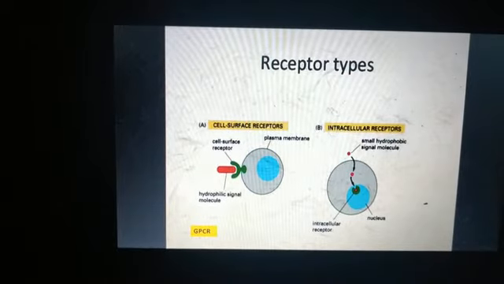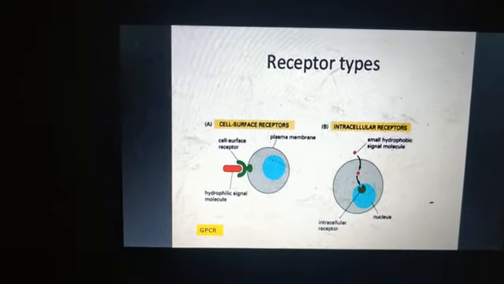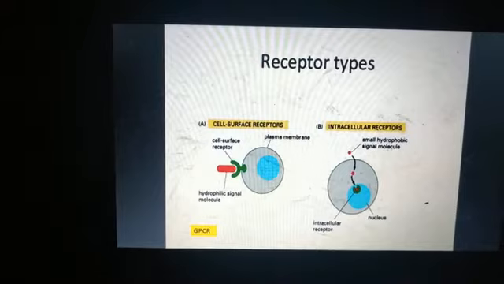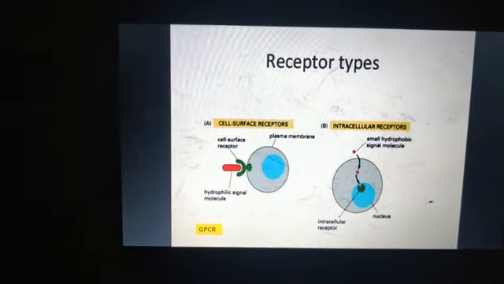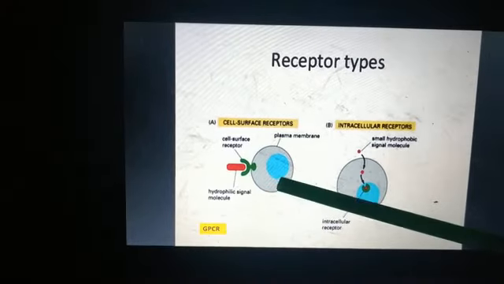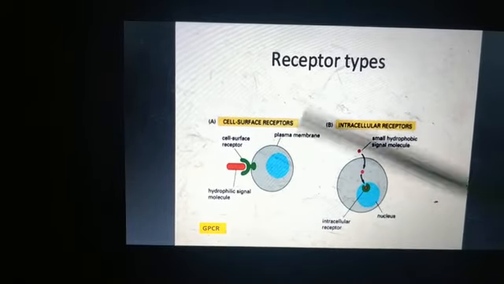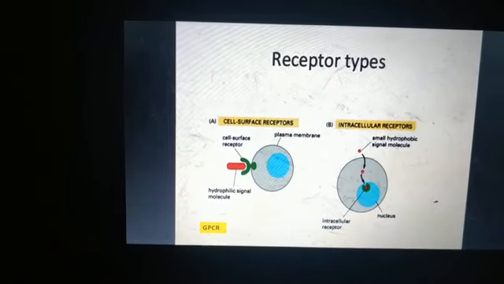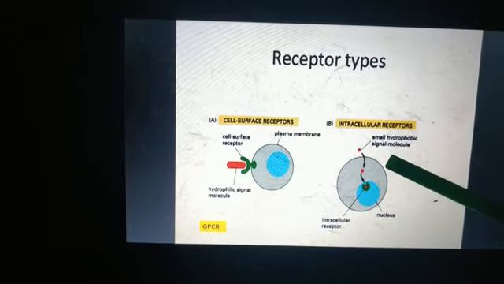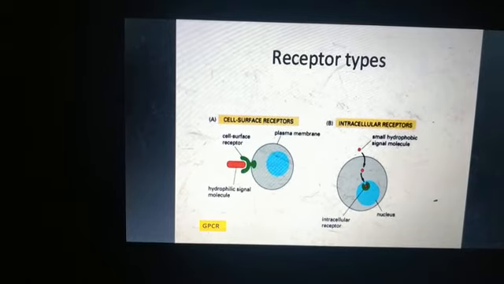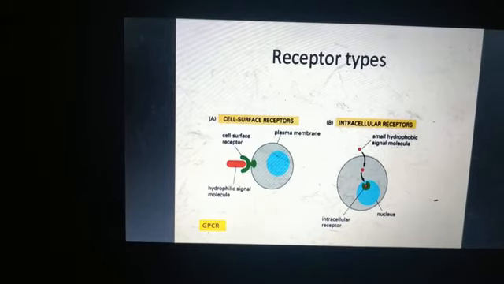Now the receptors that are there can be of different types. Most signaling molecules bind to receptors expressed on the surface of the target cell. Others can enter the cell and bind to intracellular receptors. So there are a variety of receptors to which signaling molecules bind.